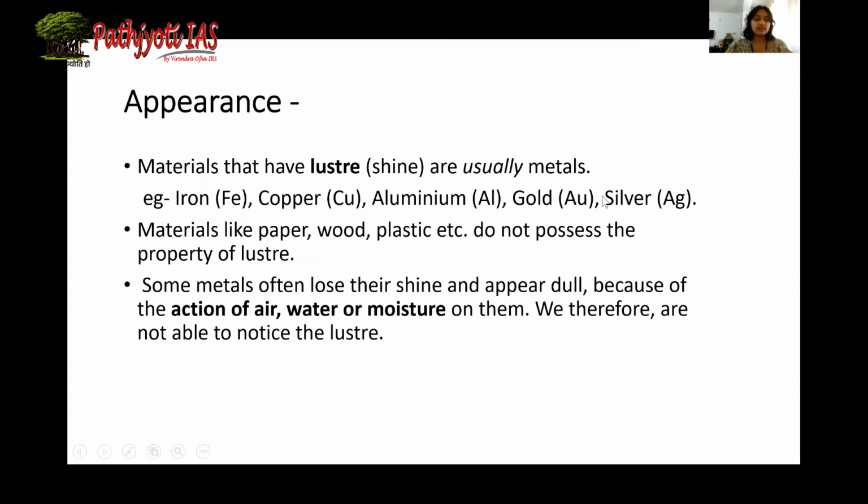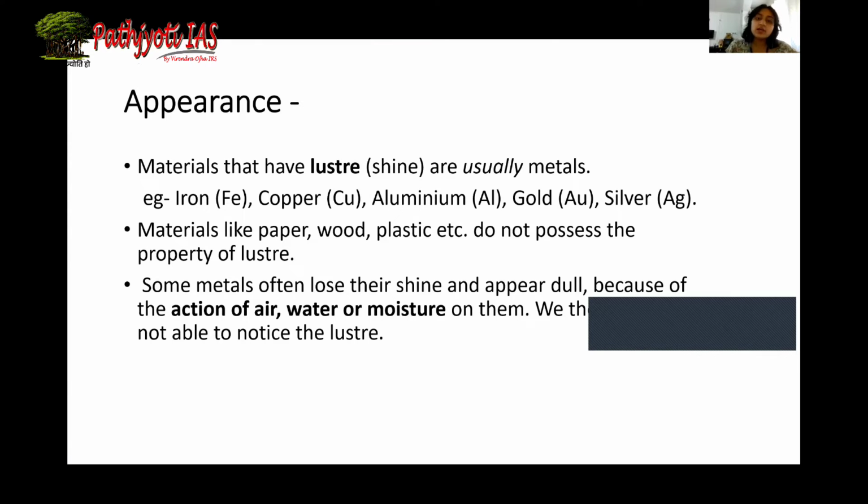Now, first property, appearance. The materials that have luster. Luster is shine. So the materials that possess the property of luster are usually metals. Now, focus on the word usually. Not everything that shines will be classified as metal. For example, iodine. Iodine in solid state has luster. It shines very brightly. But iodine is not a metal. It is a non-metal. And diamond also possesses luster, but diamond is not a metal. Diamond is a non-metal, which is why we say that the materials that possess luster usually are metals.